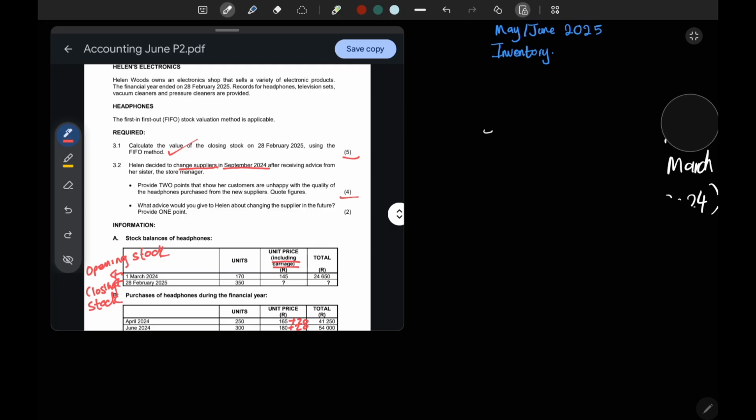What do we have? What advice would you give to Helen about changing the supply in the future? Provide 1 point.